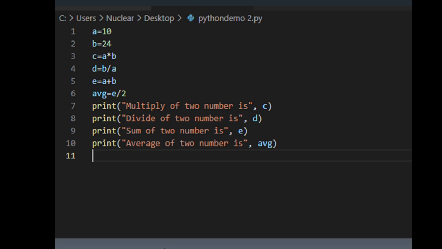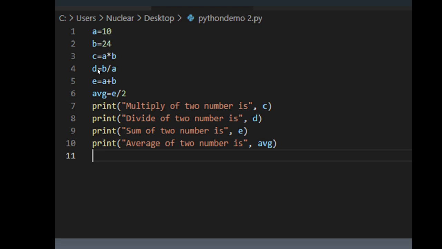Here is another example of Python where I have taken two numbers: a is equal to 10 and b is equal to 24. c is equal to a into b, the third variable that stores the multiplication of a and b.